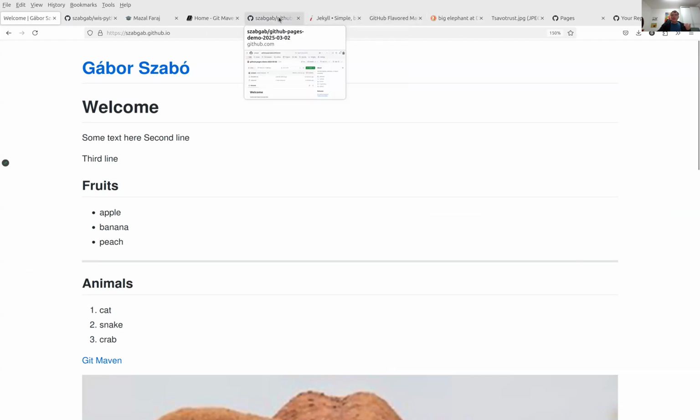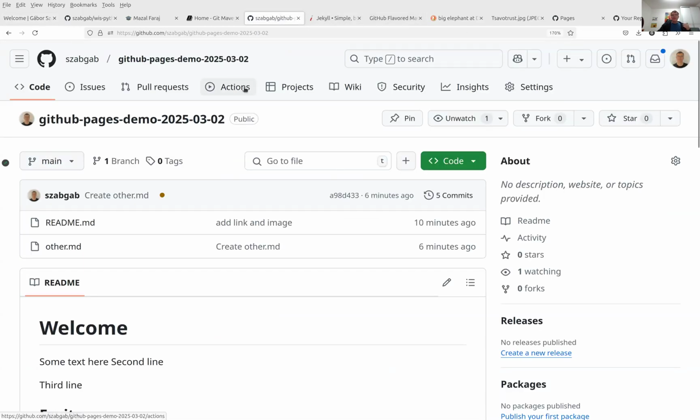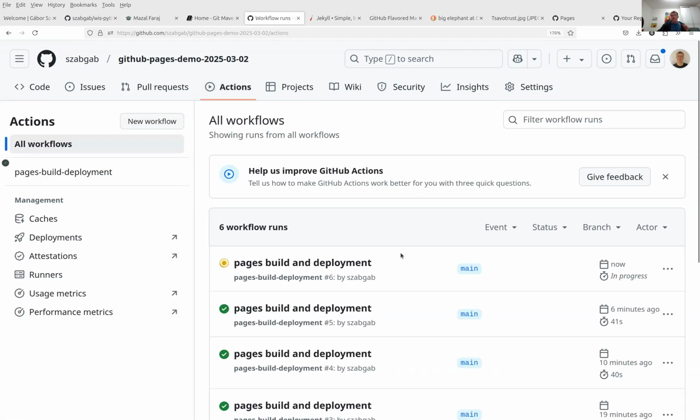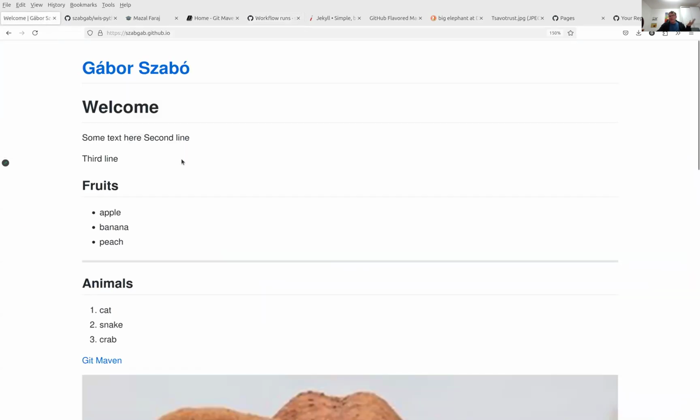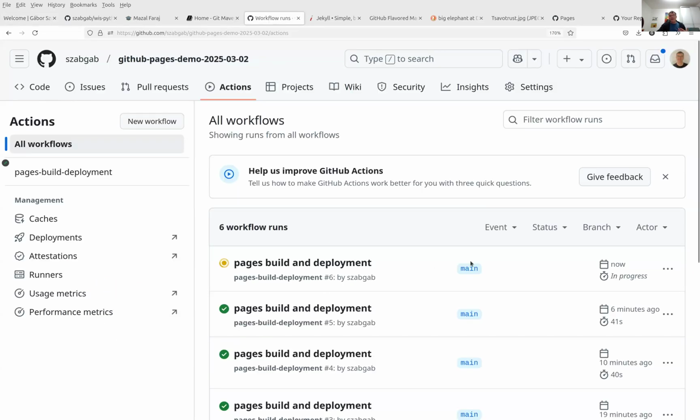I have to wait till it's being processed, right? So it's now generating the website, but because the name of the repository is not the one that I told you to use, not the default one, the one called myusername.github.io, this website is going to disappear, because I removed the repository from behind it. So I just need to wait till the processing is finished.